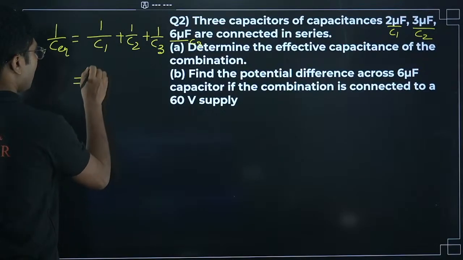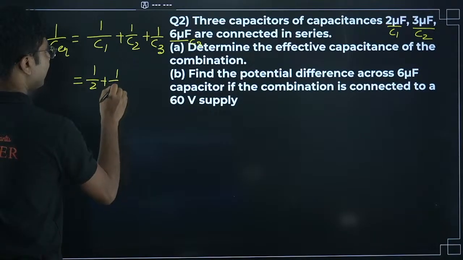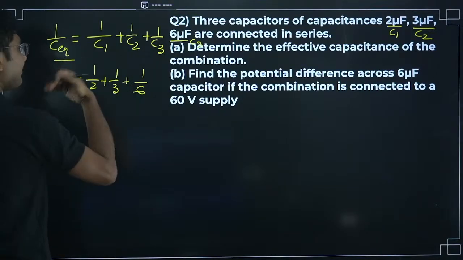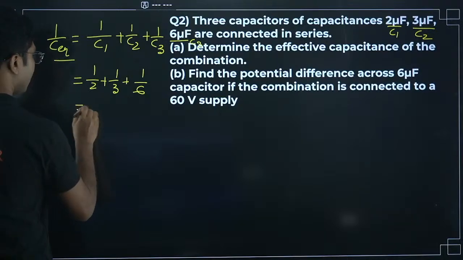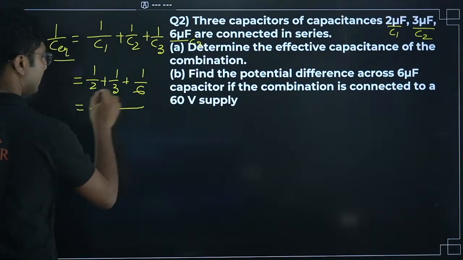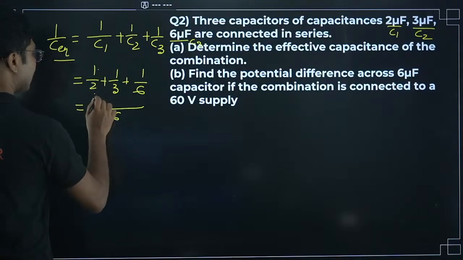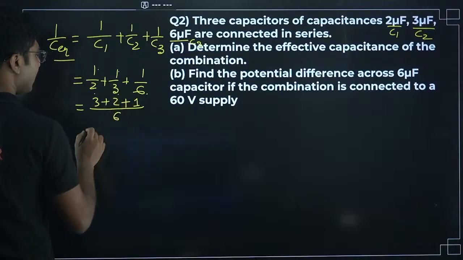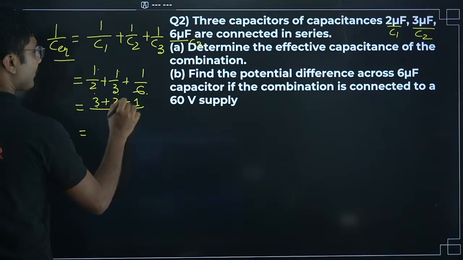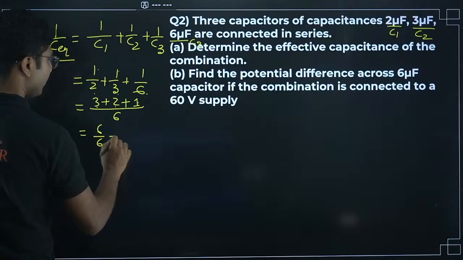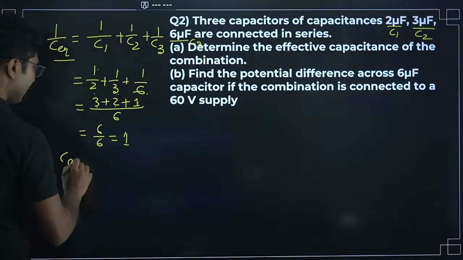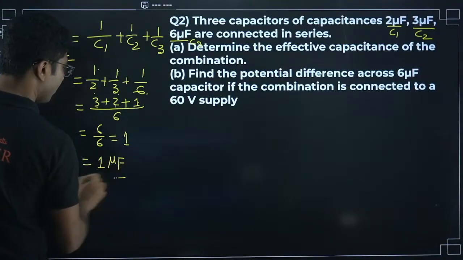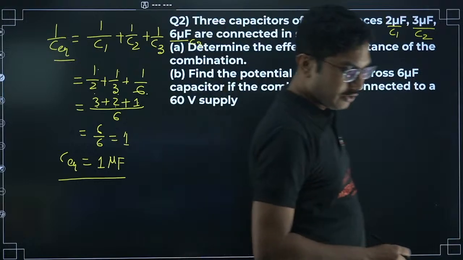So it will be 1 by 2 plus 1 by 3 plus 1 by 6. But remember, this is 1 by C equivalent, so eventually you have to take the reciprocal, or inverse. The common LCM is 6: 3 twos are 6, 2 threes are 6, 1 six is 6. So it will be 3 plus 2 is 5, 5 plus 1 is 6, so 6 by 6, which is 1. That is 1 by C equivalent. The reciprocal of 1 is also 1, so it will be 1 microfarad.